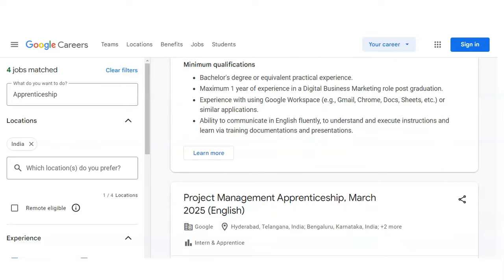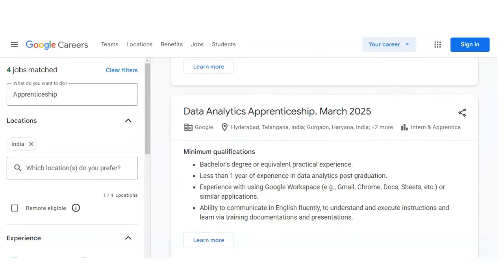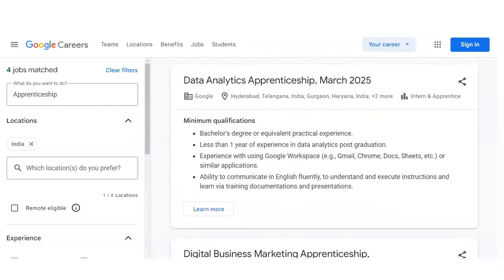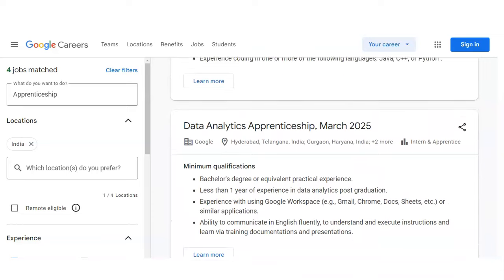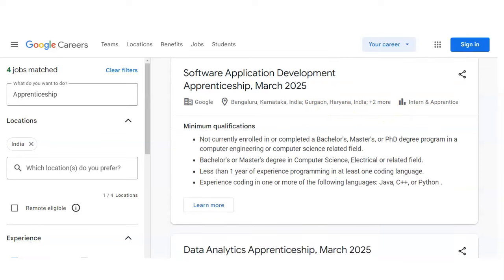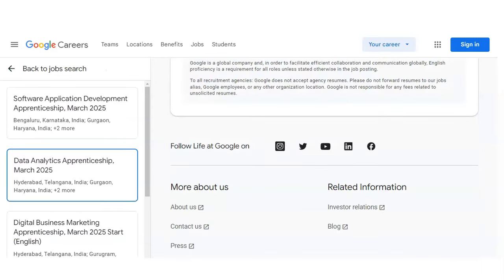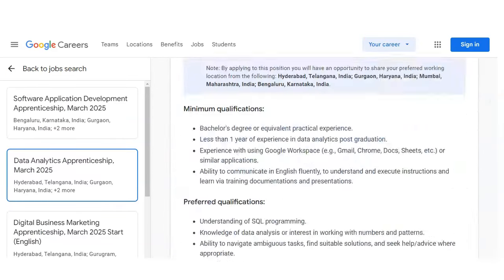So we are going to check some of these internships to check the roles and responsibilities and how you need to apply. And friend, these internship opportunities are available for multiple locations. You can see here Bengaluru, then Gurgaon in Haryana. So these are the job locations. So let's check some of the internships. We are going to check the data analytics first.